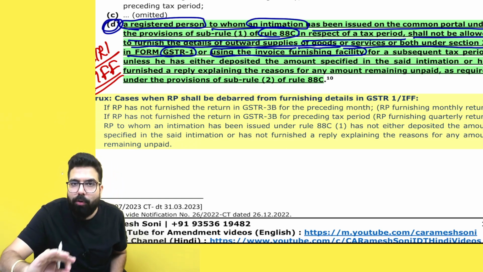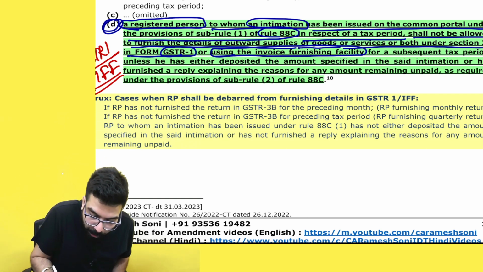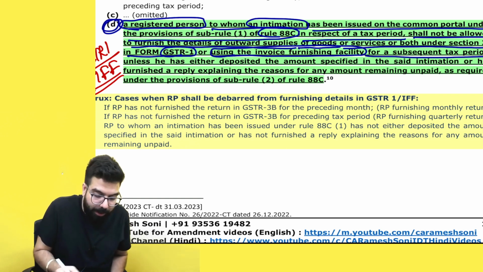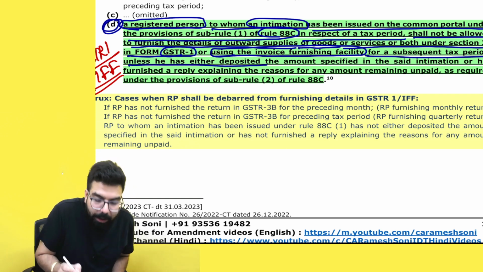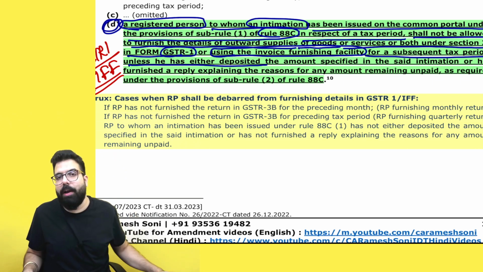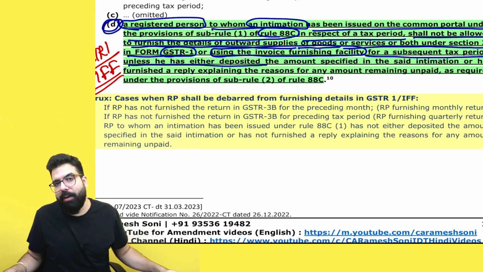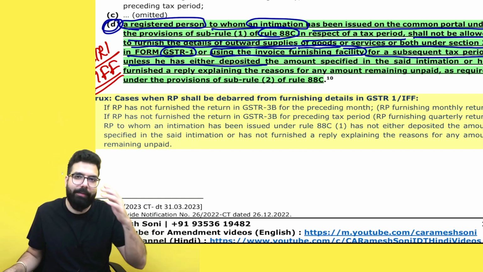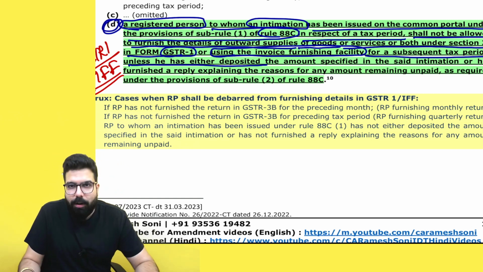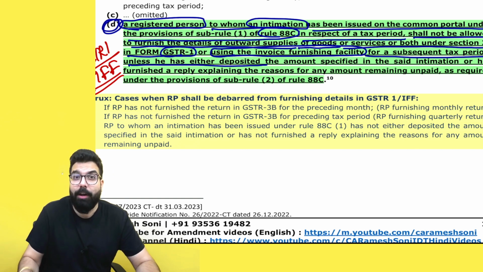You will not be able to do invoice furnishing facility also for a subsequent tax period unless he has either... it means you will not be able to file GSTR1 from a subsequent period. Now just imagine if your GSTR1 is blocked, everything in life gets disturbed. Sir, you are not able to file your returns. Next GSTR3B you can't file. If you don't file your return, your registration can be cancelled. Your E-way bill portal will be blocked. So many tensions can come.